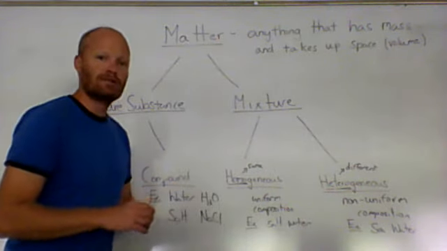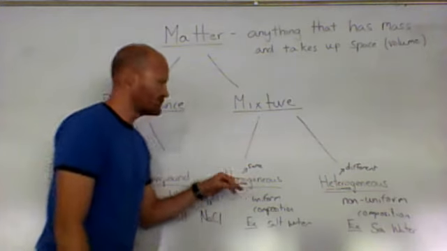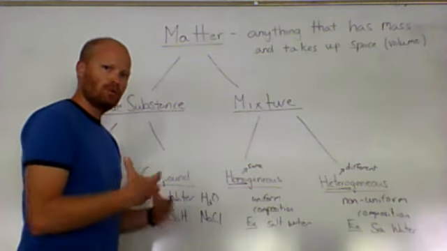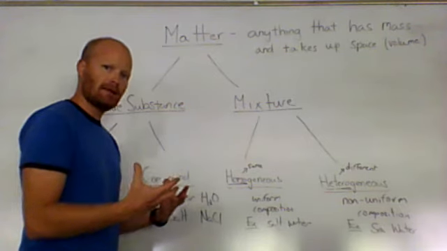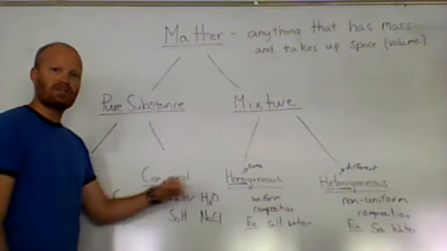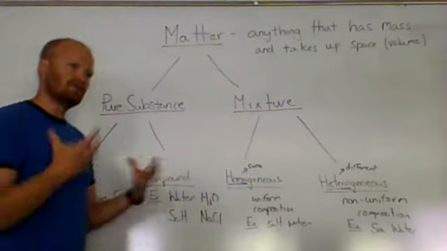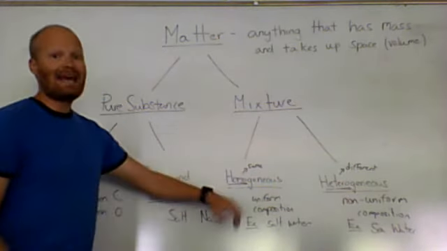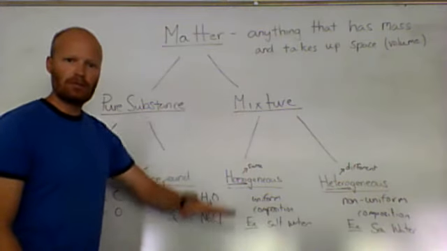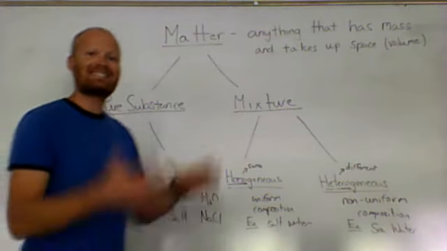So, a couple examples. Homogeneous mixture: that's when you take two pure substances and you mix them together. Let's think about the salt dissolved in the water. When you dissolve salt in water, you now have a mixture, and it has a very uniform composition. It is the same throughout.